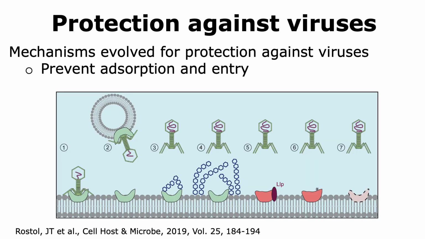The first mechanism involves the prevention of the adsorption as well as entry of the virus. So when we look at this figure, a virus is normally able to infect a prokaryote because it is able to bind to certain types of proteins or receptors that are present on the surface of the prokaryote.